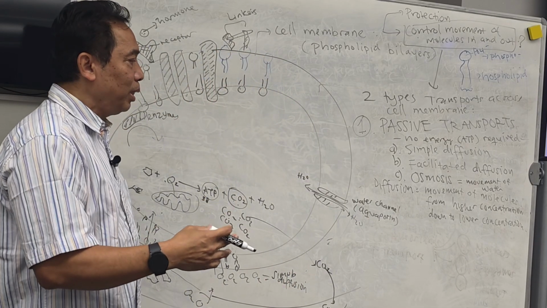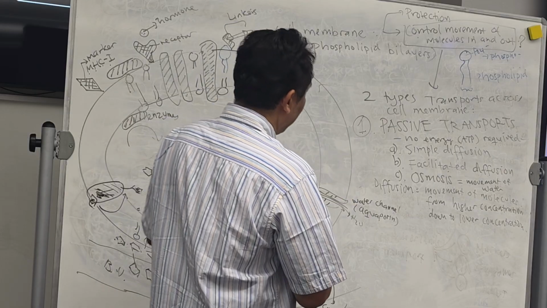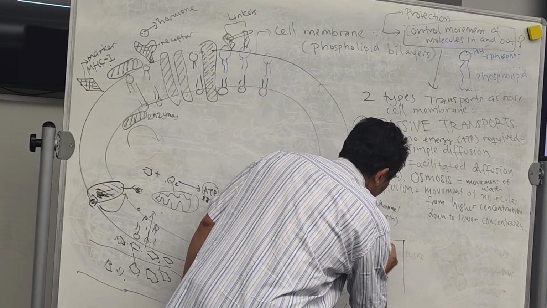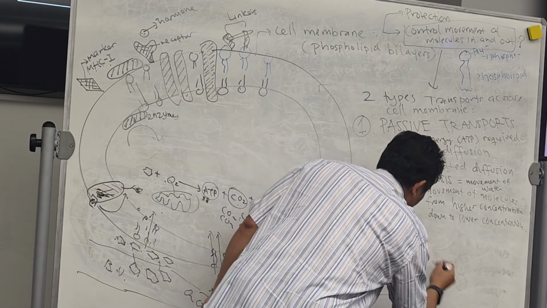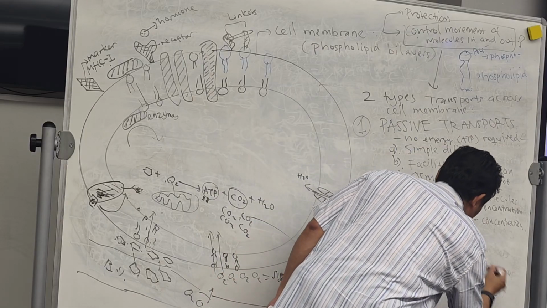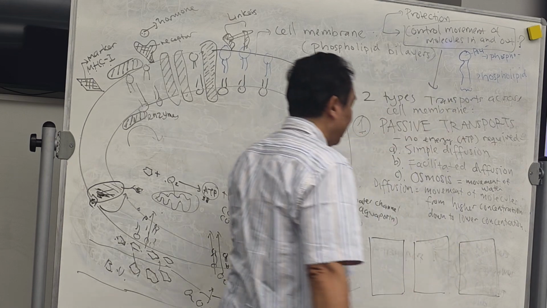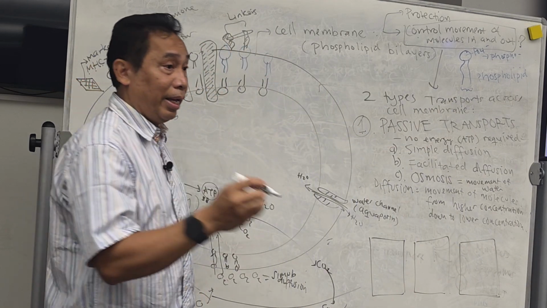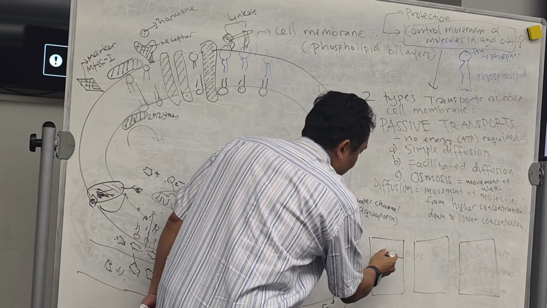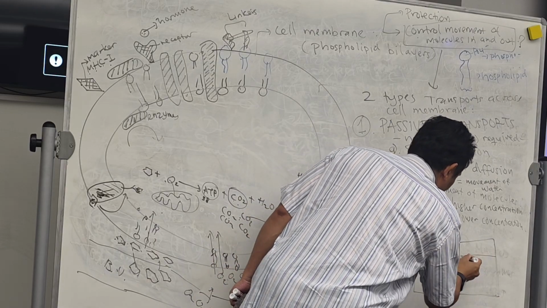What is causing this movement? I'm going to make 3 containers. And then let's say you put water over here. Water, water, water.